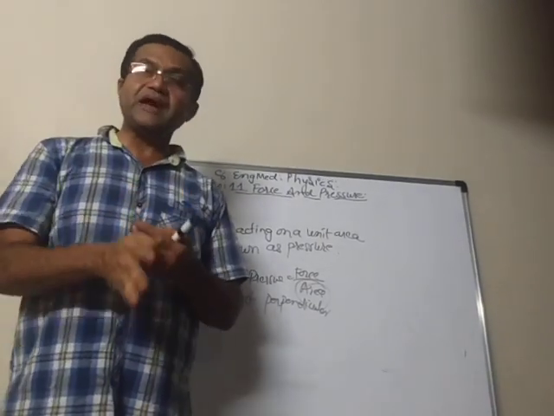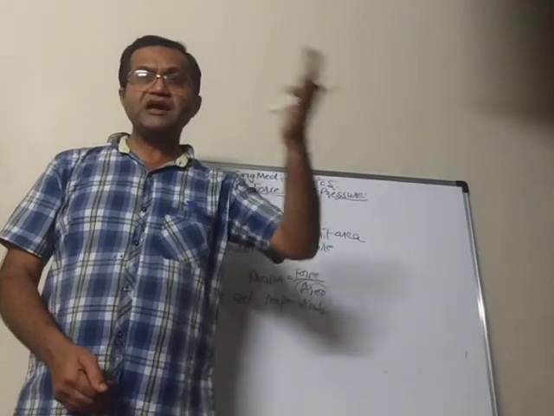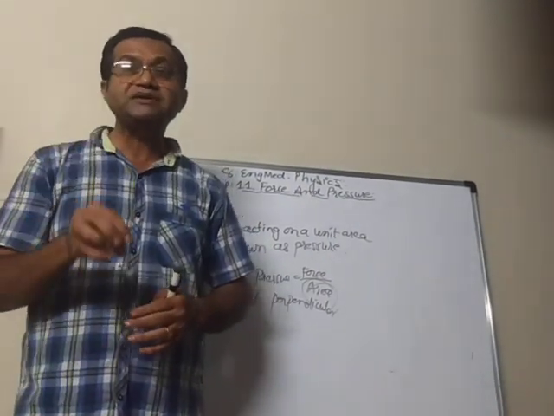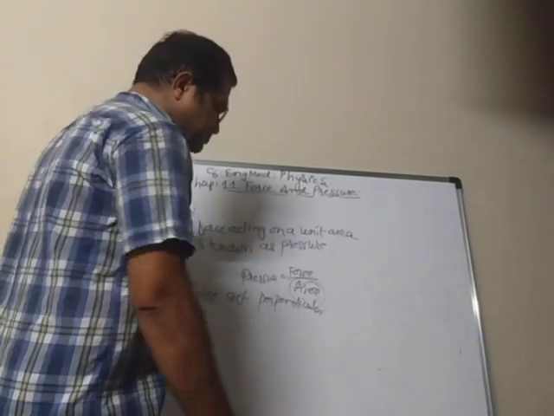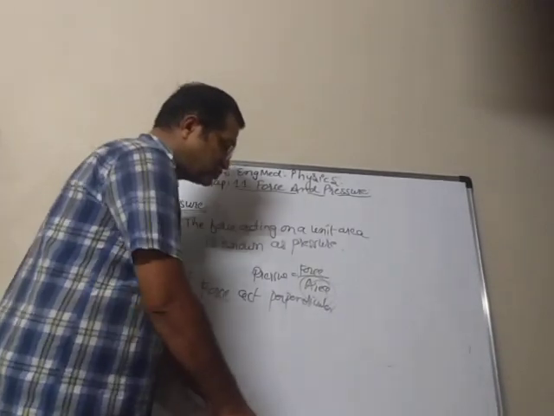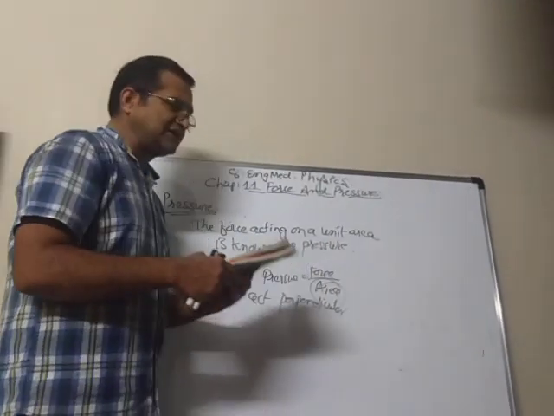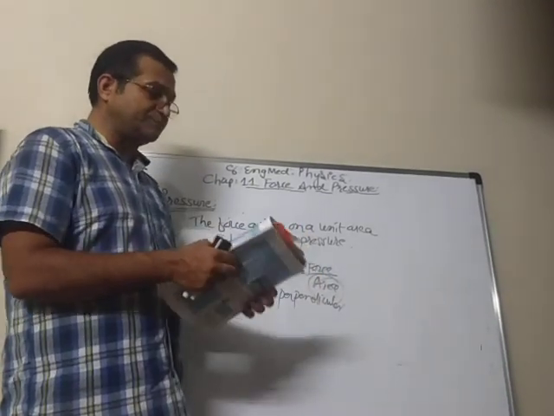So if the area is smaller, the pressure's effect is more. If the area is bigger, the pressure's effect is less. And therefore, things must be sharper when we have to cut. So a sharp knife is very, very necessary to cut vegetables easily.